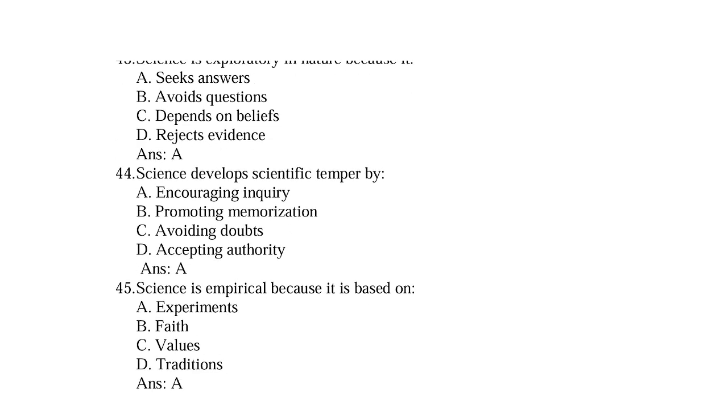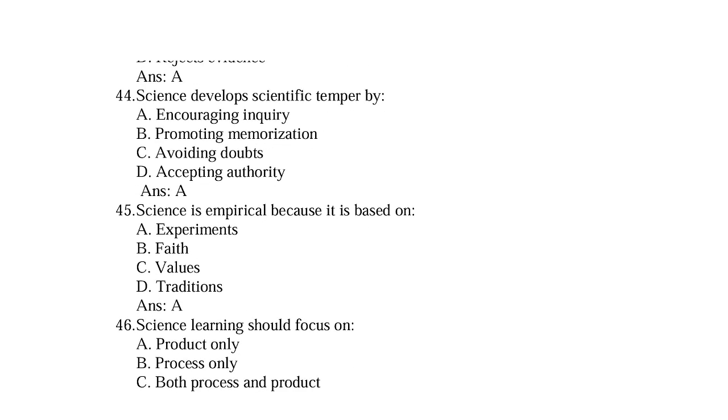Question 44. Science develops scientific temper by option A, encouraging inquiries. B, promoting memorization. C, avoiding doubt. D, accepting authorities. Option A, encouraging inquiries. So 45. Science is empirical because it is based on option A, experiments. B, faith. C, values. D, traditions. Option A, experiments.